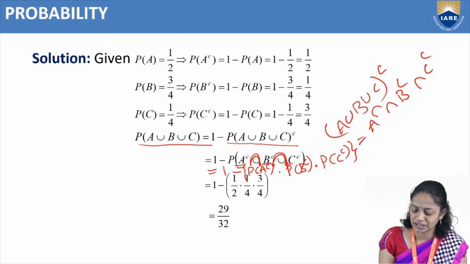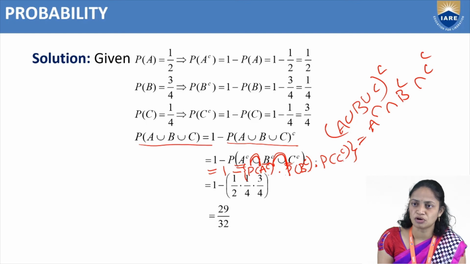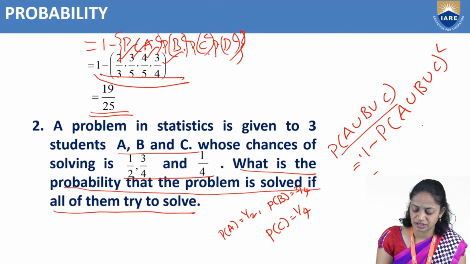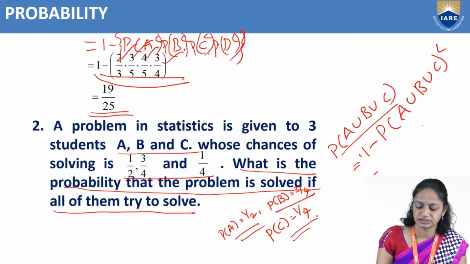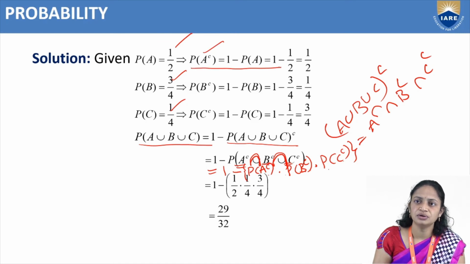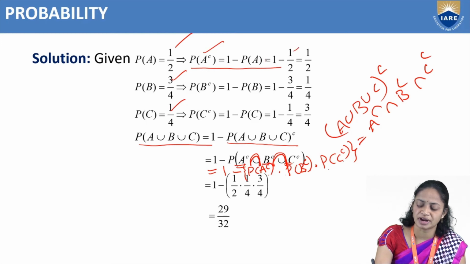Okay. So what is probability of A complement, probability of B complement and probability of C complement? Here they have given that P of A is 1 by 2, P of B is 3 by 4, P of C is 1 by 4. So we need to find P of A complement. By the formula, P of A complement equal to 1 minus P of A. P of A is 1 by 2, 1 minus 1 by 2 is 1 by 2. So P of A complement is 1 by 2.